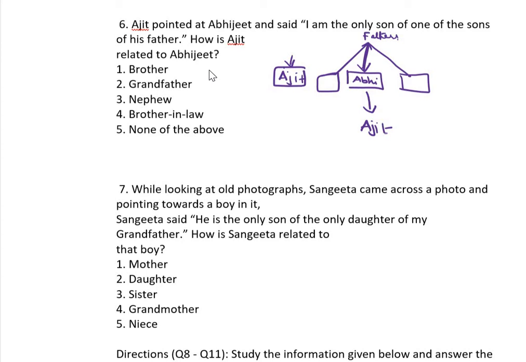So it may be a father or uncle. Okay, Ajit is a father or uncle. So this is not given. Therefore answer is none of the above. Next question.